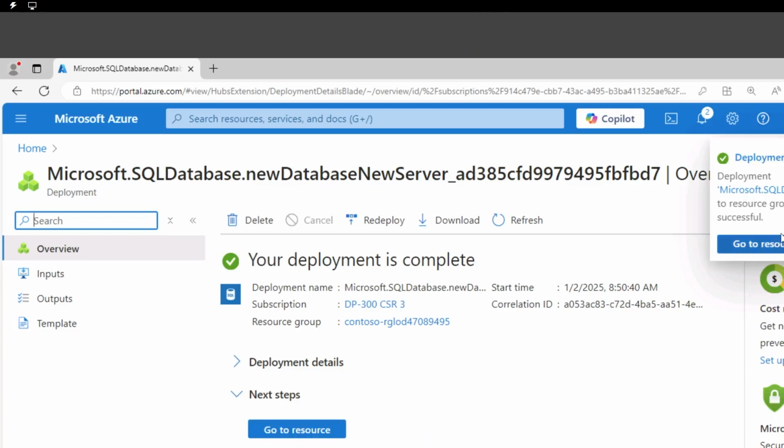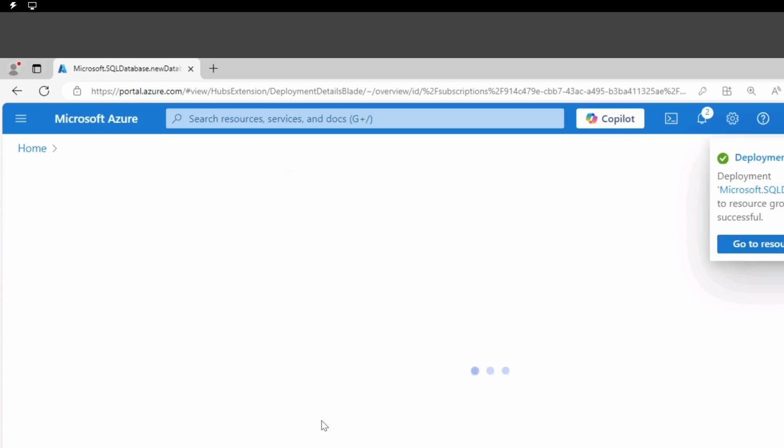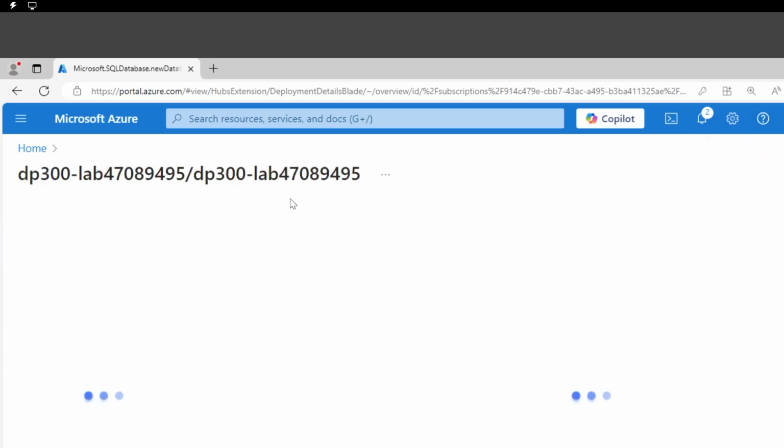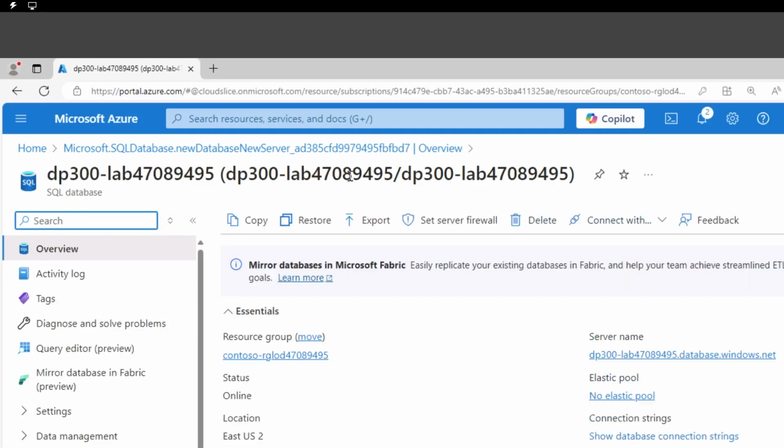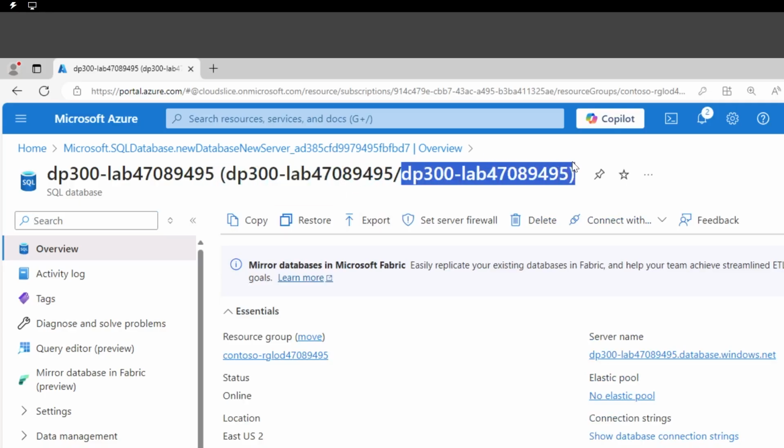All right, as we can see now, the deployment is completed. So let's go ahead and see the details of that deployment. A couple of resources got deployed, and you can see it here. We have the logical server with the name of the database that got deployed. A couple of pieces of information we could look at here, but let's just grab the server name. This is what we're going to leverage to connect to our database.